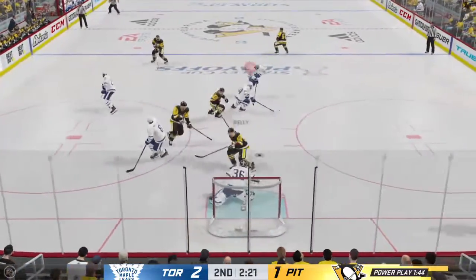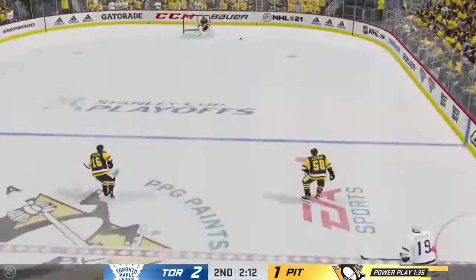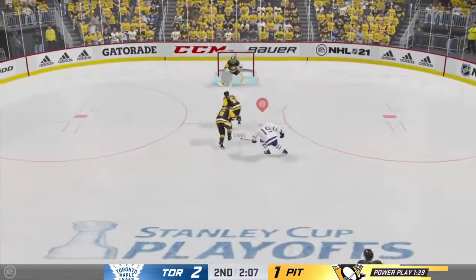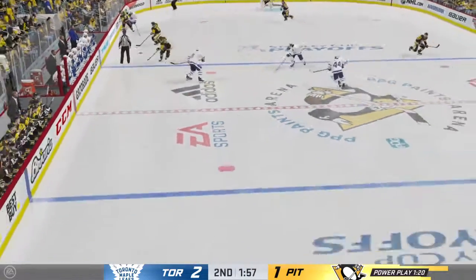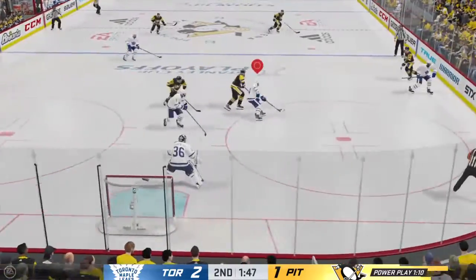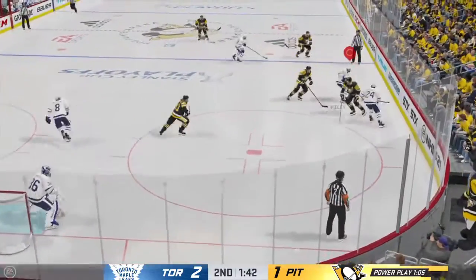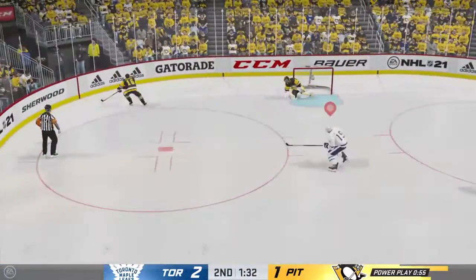Another try, and Campbell makes the stop, given away. There's another save. Leafs get it back and down the ice. A minute and a half to go on this power play. Spezza going after the puck, giving Pittsburgh trouble to get ahead. Malkin. Muzzin was there, causing trouble. Here's Morgan Riley. Stolen back momentarily, gets it, and plays it down the ice. A minute to go on this Pittsburgh power play.